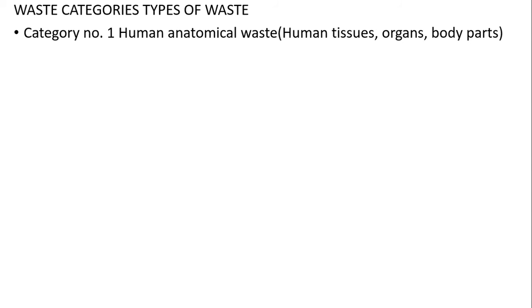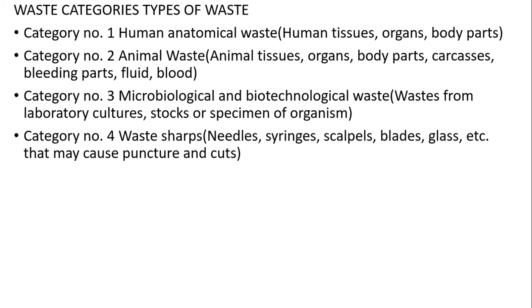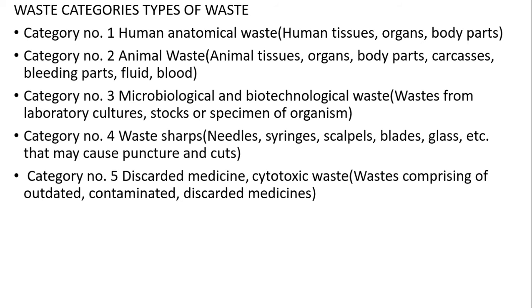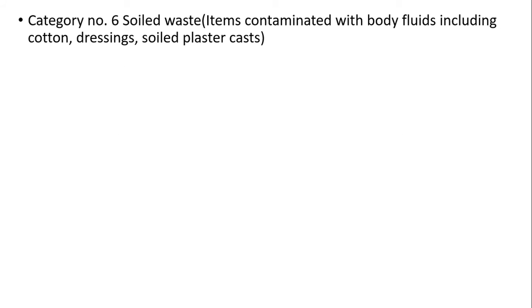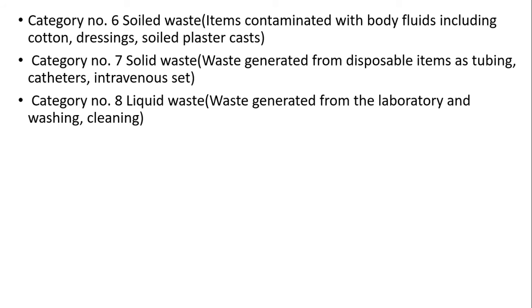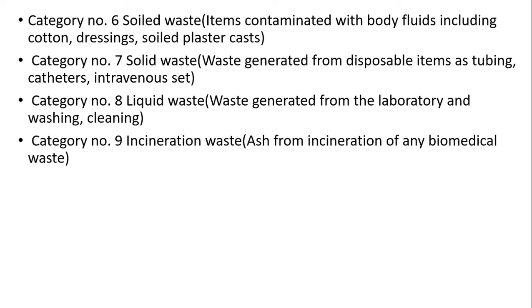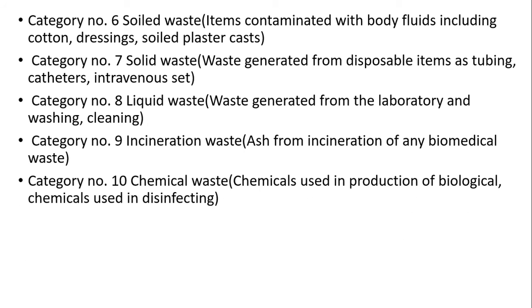Waste categories. Category number 1, human anatomical waste. Category number 2, animal waste. Category number 3, microbiological or biotechnological waste. Category number 4, waste sharps. Category 5, discarded medicine and cytotoxic waste. And 6, soiled waste including cotton dressing and soiled plaster cast. Category 7, solid waste. Then category 8, liquid waste. Category 9, incineration waste, that is ash from the incineration of any biomedical waste. Category 10, chemical waste, chemicals used in the production of biologicals and chemicals used in disinfecting.